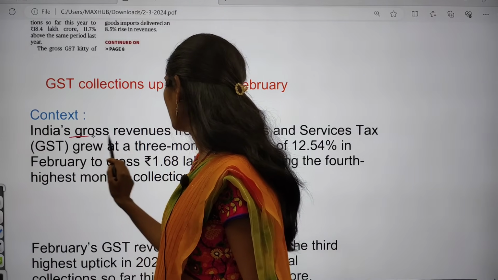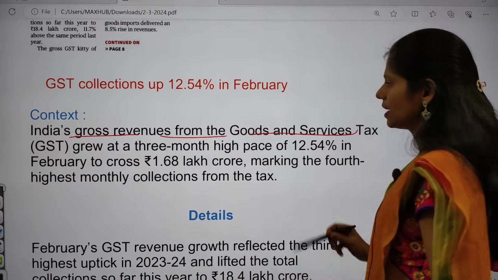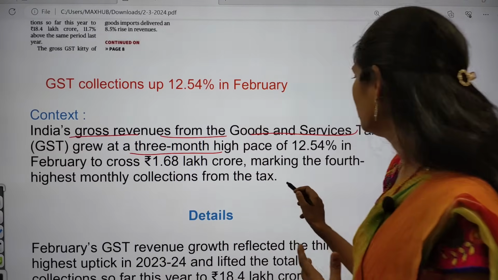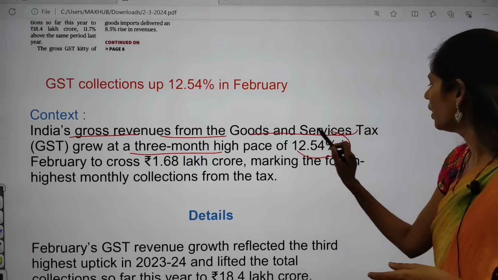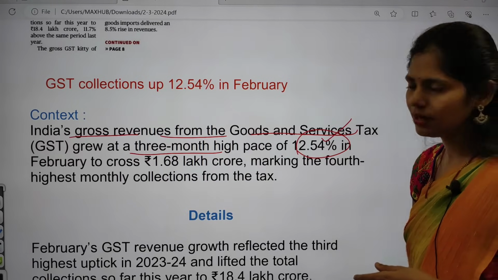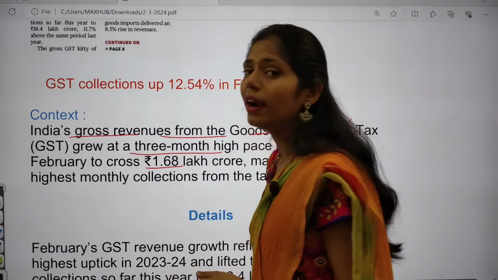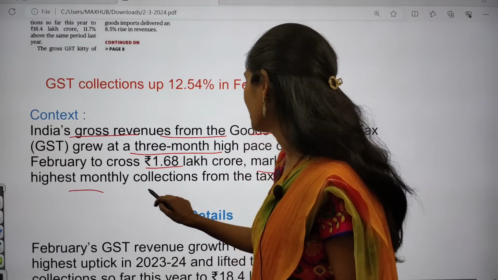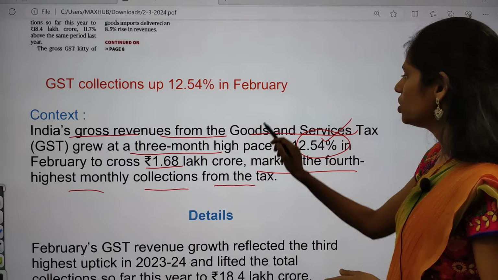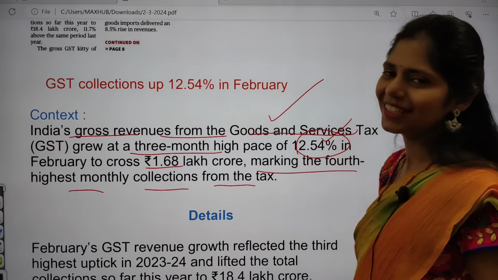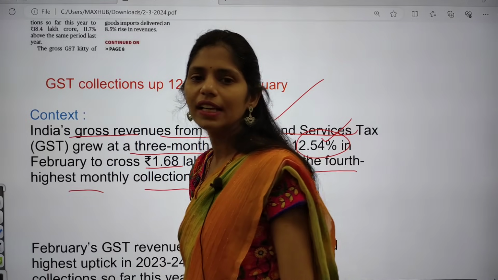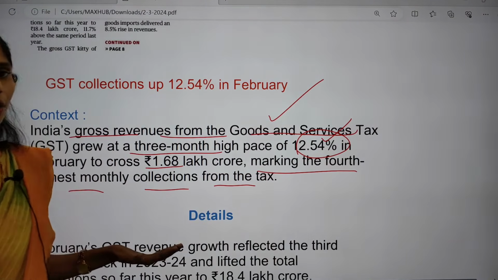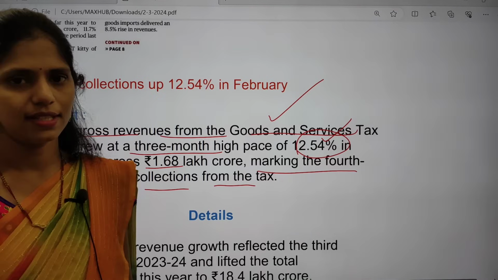India's gross revenues from goods and service tax grew, that means increased, at a 3-month high, at a pace of 12.54% in February, to cross rupees 1.68 lakh crore, marking the 4th highest monthly collection from the tax. So in the month of February, our government collected more GST, rupees 1.68 lakh crore.